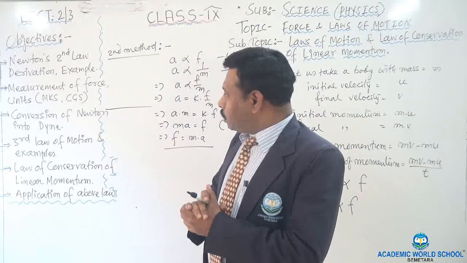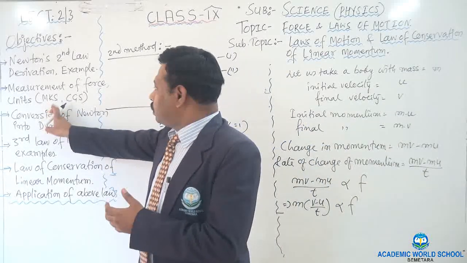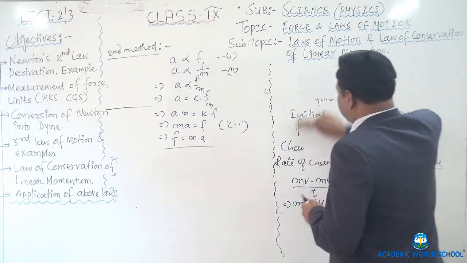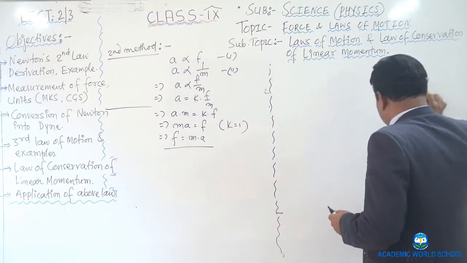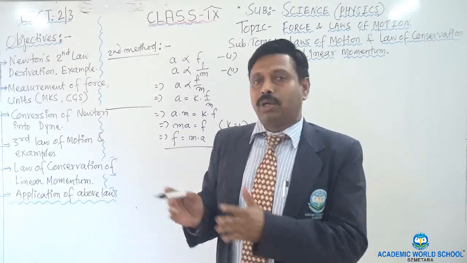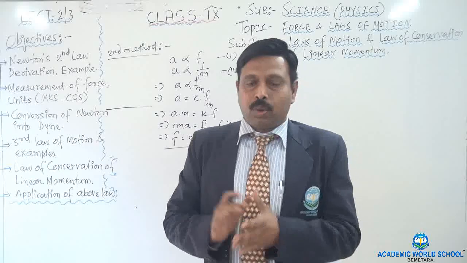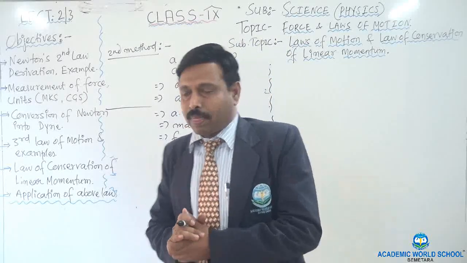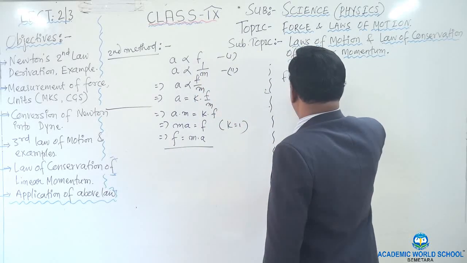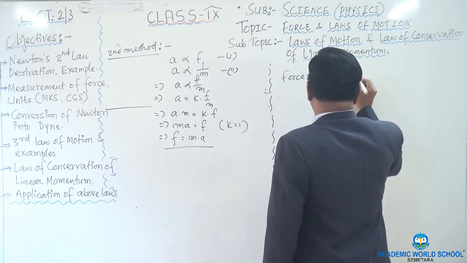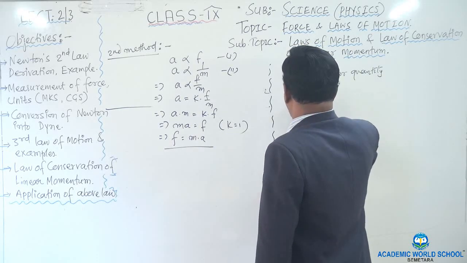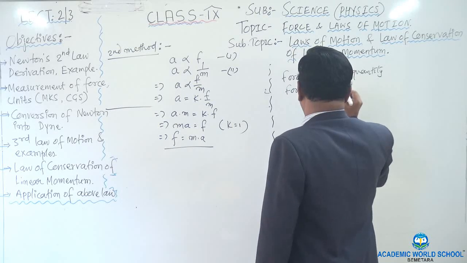After that I will tell you the units of force, in MKS and CGS. Well, I told you what we are getting from the second law. We are getting the measurement of force, that is, force is equal to mass into acceleration. Okay, force is the product of mass and acceleration. And after that, the unit. Do remember that force is a vector quantity, and it has the formula I told you: mass into acceleration.